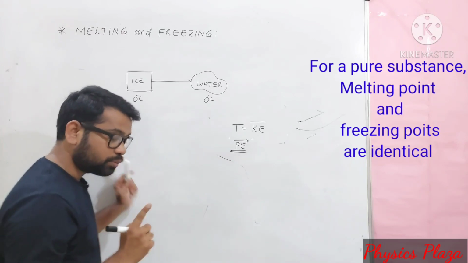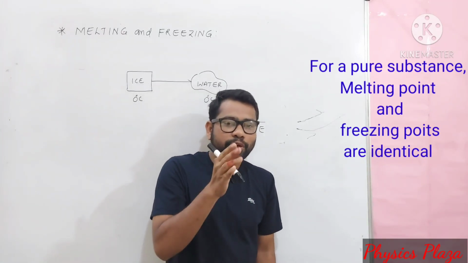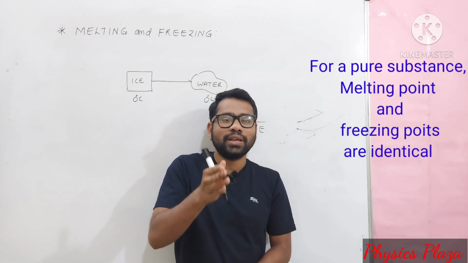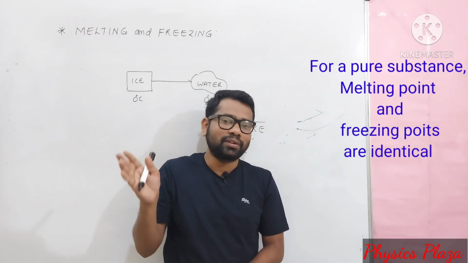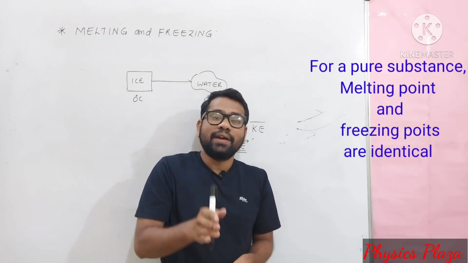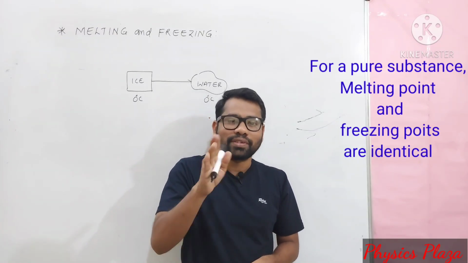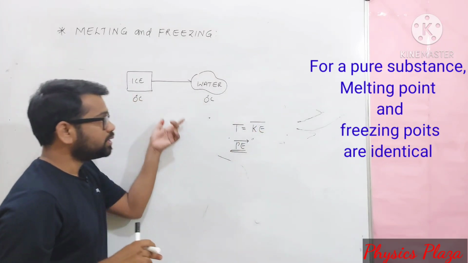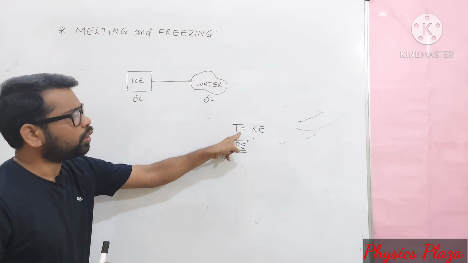Children, please note this down. It's very important. During melting, there is no change in the average kinetic energy of molecules, whereas the average potential energy of molecules of a substance increases. This is true for all cases.